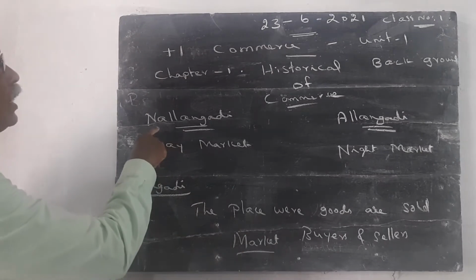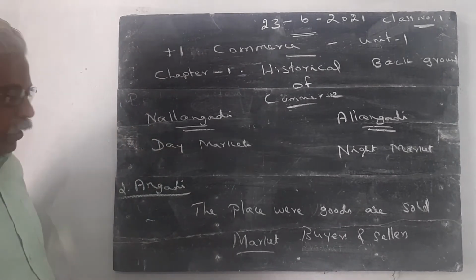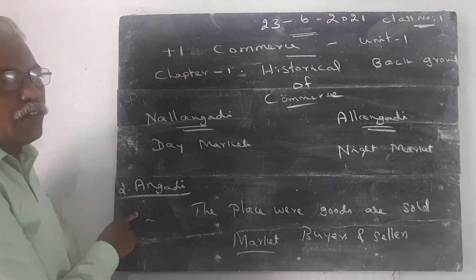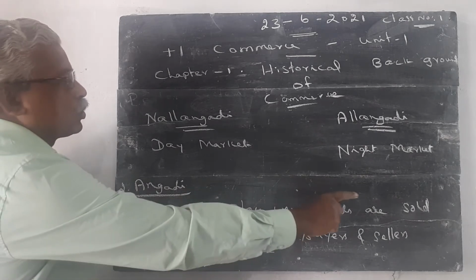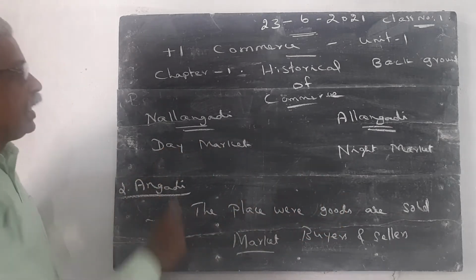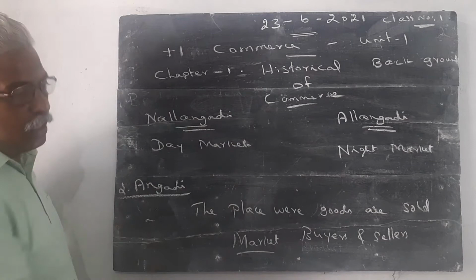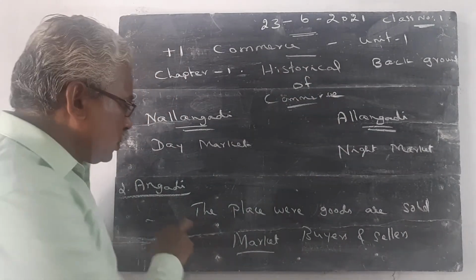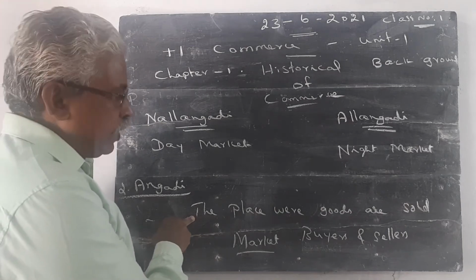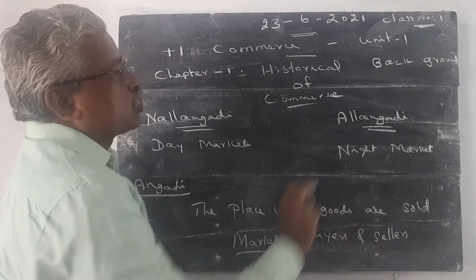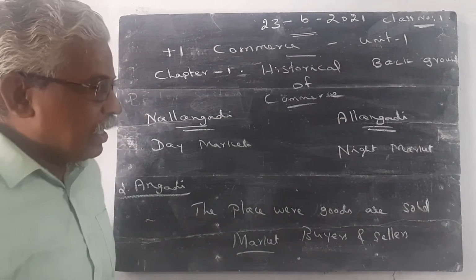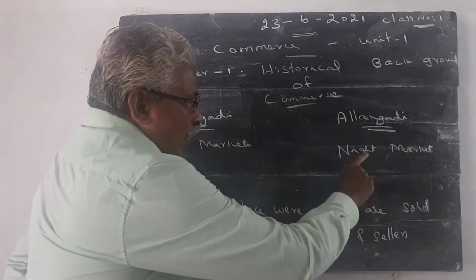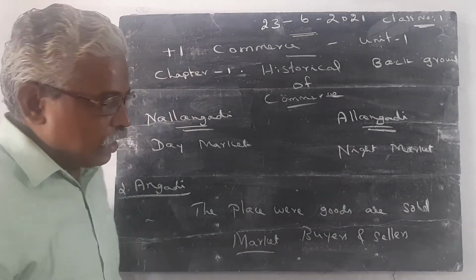If the question is asked, what is the meaning of Nalangadi? First you write the meaning of Angadi: the place where goods are sold is called Angadi. Day market is called Nalangadi. Sometimes this question is asked, what is the meaning of Alangadi? First you write the meaning of Angadi: the place where goods are sold is called Angadi. Night market is called Alangadi.